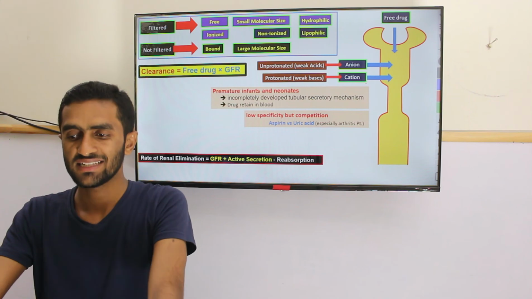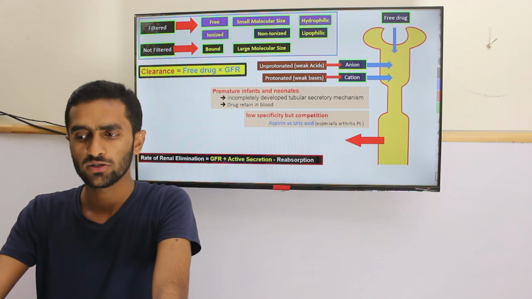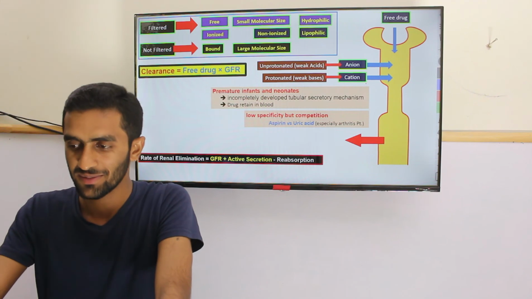Okay, the next stage is reabsorption. Although it's a physiology part, I am explaining it here.